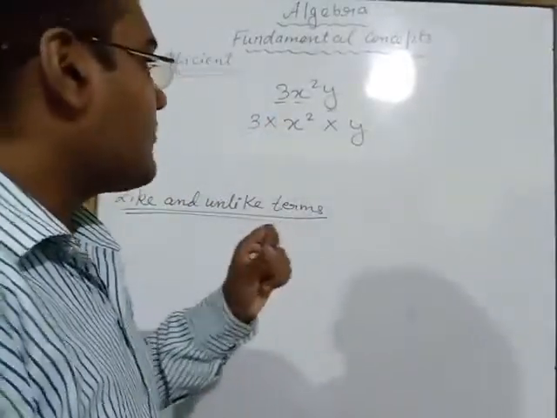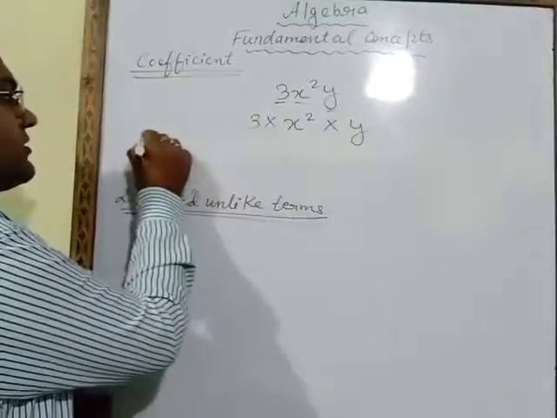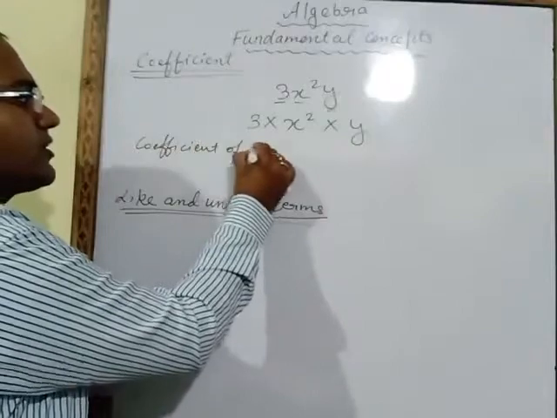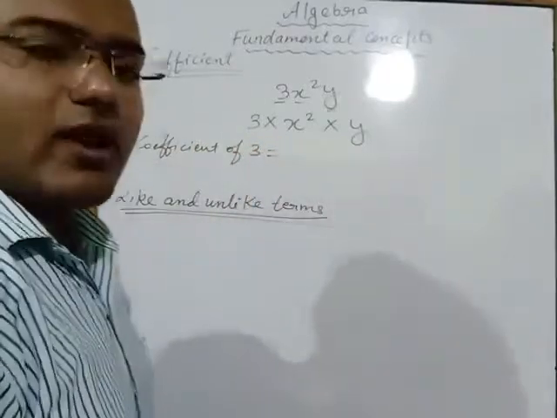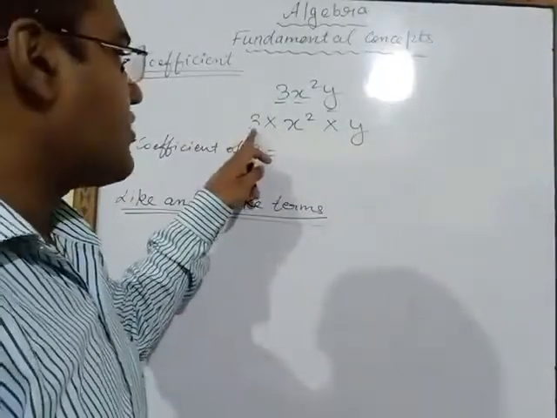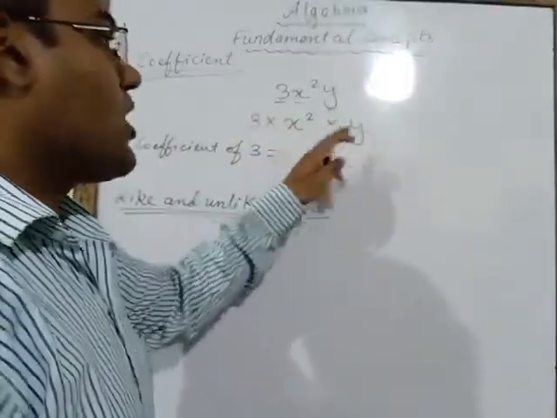Now if I want to write the coefficient of 3, that means you have to write the remaining factors instead of 3. We will leave this 3. The coefficient of 3 means x square y.